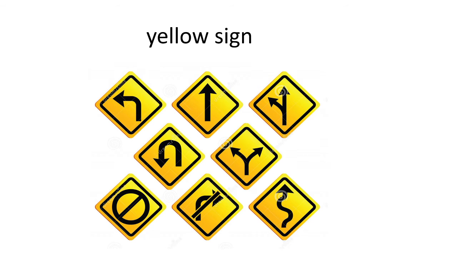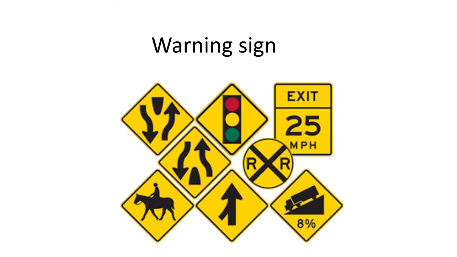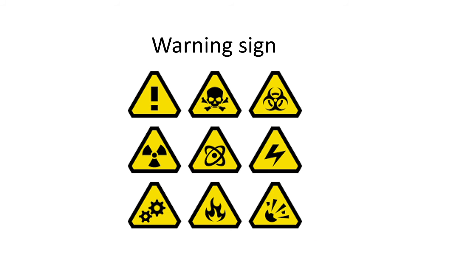These types of yellow signs are also for warning. Red signs: speed limit, crossing, inclination of road, or any other thing. These are also warning signs, as are signs for reactive or hazardous substances.